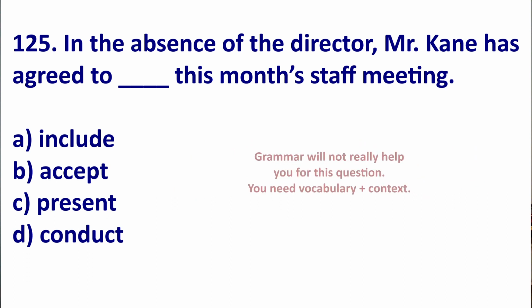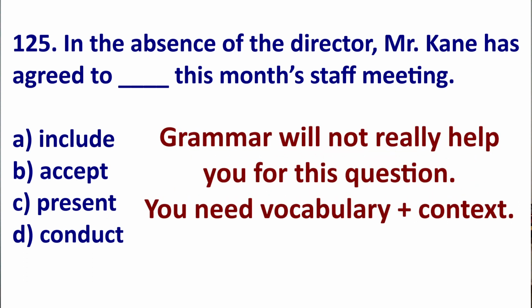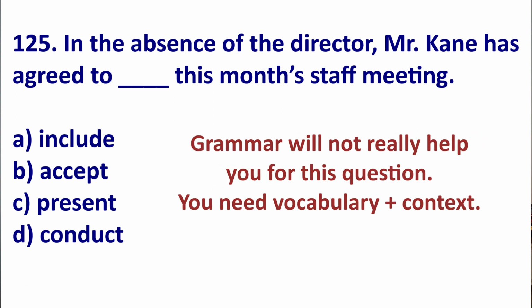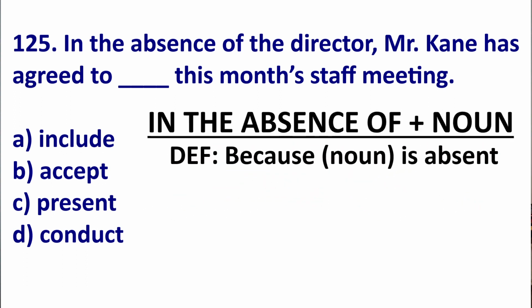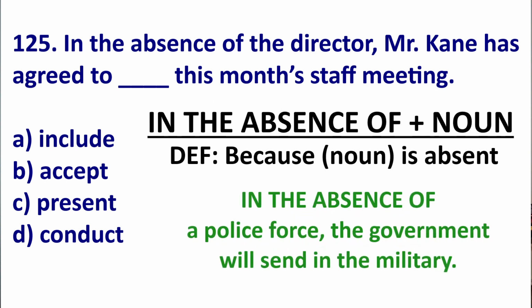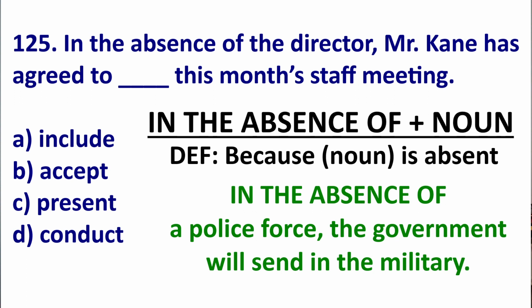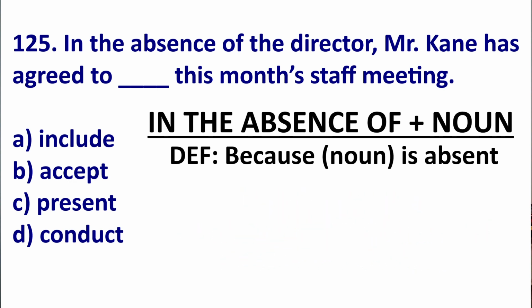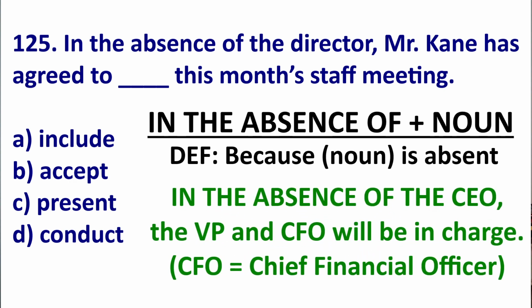This question is all about context. Grammar will not help you. First, let's look at an expression in this phrase. In the absence of X. In the absence of the director. This means because X is absent. Because X is not here. For example, in the absence of a police force, the government will send in the military. So, because we don't have a police force, the government will send in the military. Or, in the absence of the CEO, the vice president and CFO will be in charge.